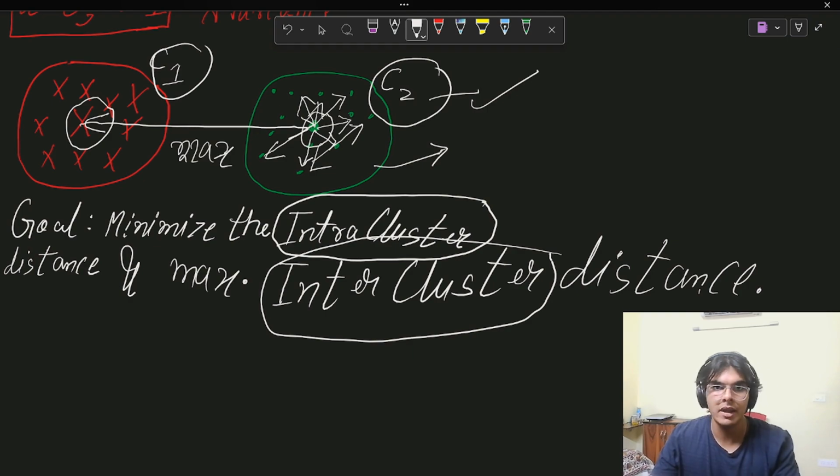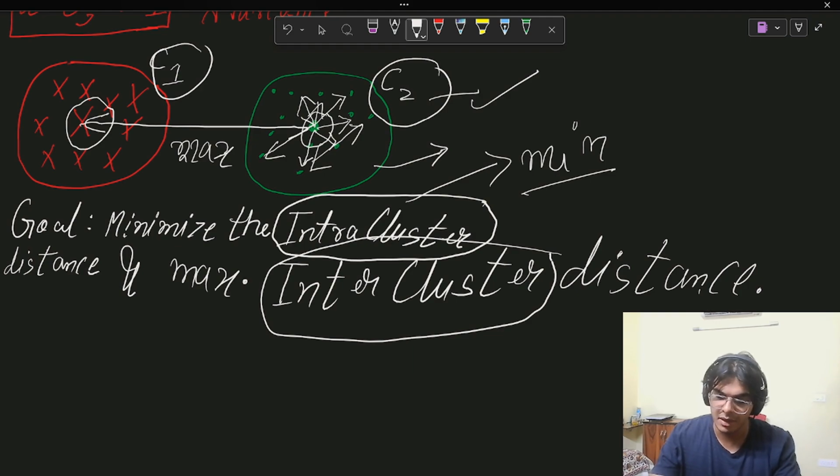Okay, fine. They have similar points and the distances between points, which means the intra-cluster distance is minimum, which is why we were able to form the cluster. Similarly, we were able to make this red cluster. Now, is the red cluster and the green cluster same? No. How could it be the same? They are completely different clusters.